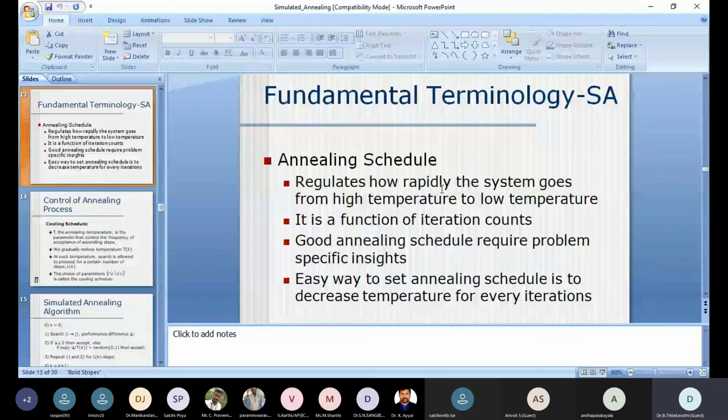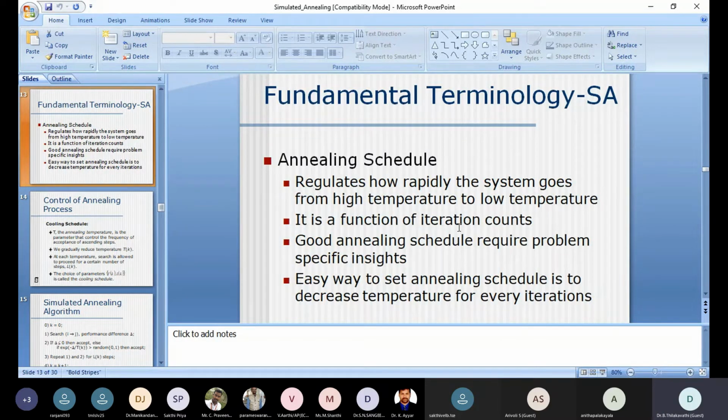So the regulation is nothing but a function of the iteration count. How many iterations it will take. If scheduling is 1 hour, how much of the syllabus can we cover? That is a function of the iteration count. Okay, if I regulate this much